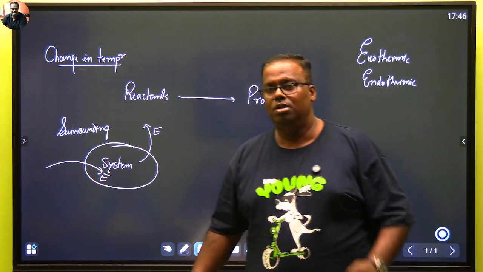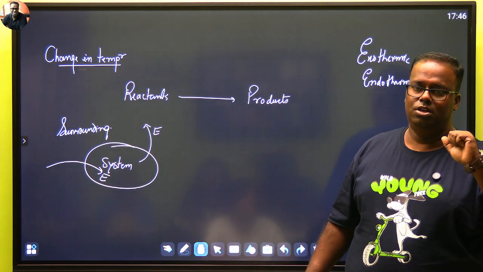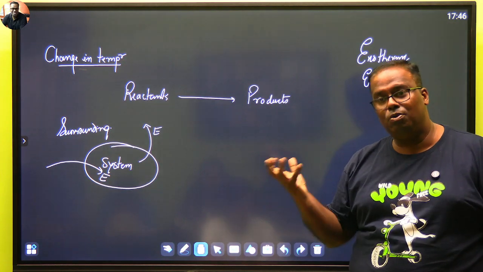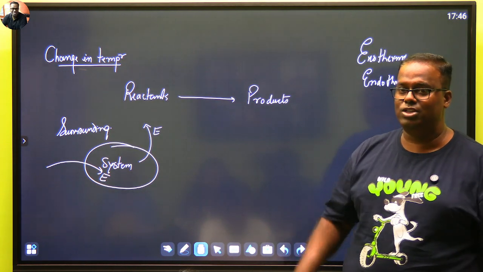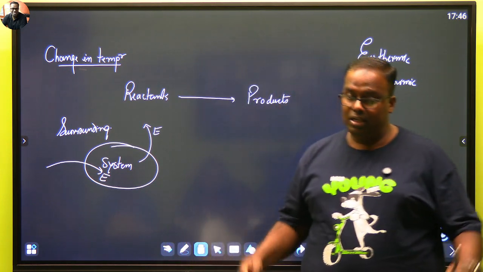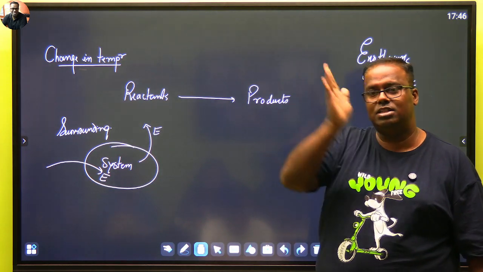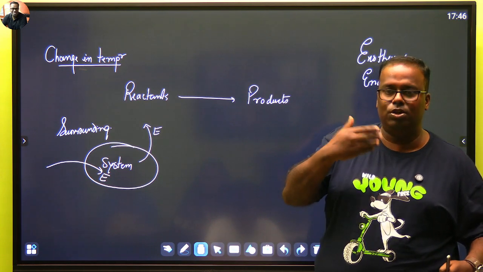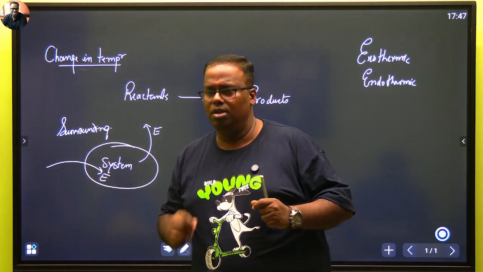First example, melting of ice in the glacier. Endothermic process. What is the system? Glacier is the system. Glacier absorbs heat, only then it is melting. The heart doesn't accept it, but these are true facts. Cooking is not exothermic. Cooking is endothermic. Unless heat goes to the potatoes and paneer, they don't cook. Sir, I also keep sweating. That's a different thing. That is due to convection. Then you are the system, you are absorbing heat also from the gas burner. But if you say cooking as a process, cooking is endothermic.